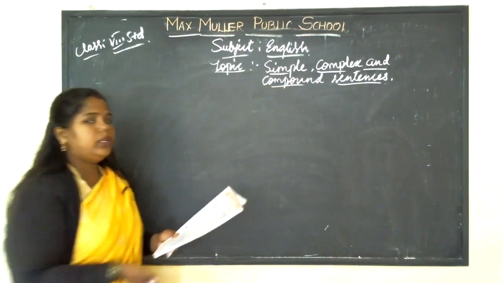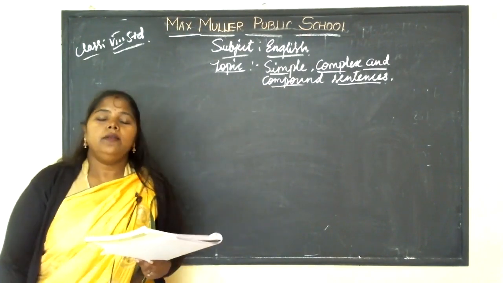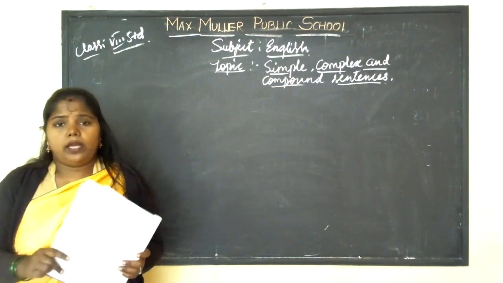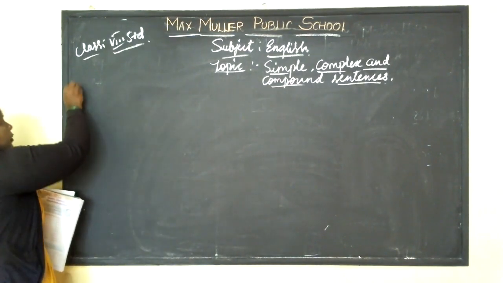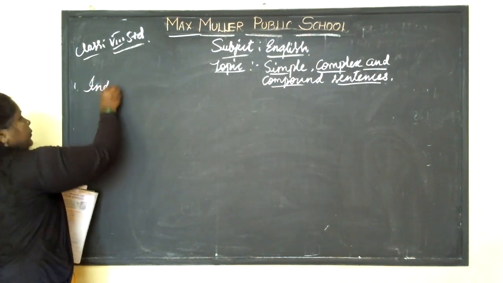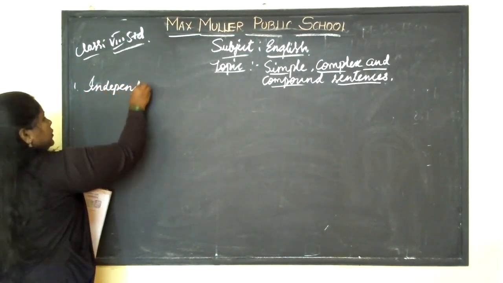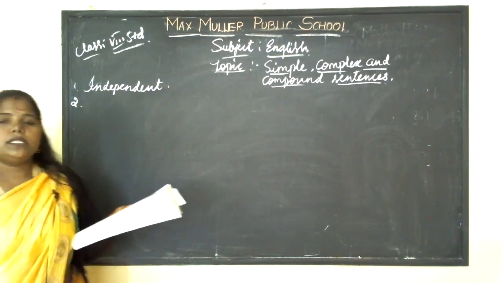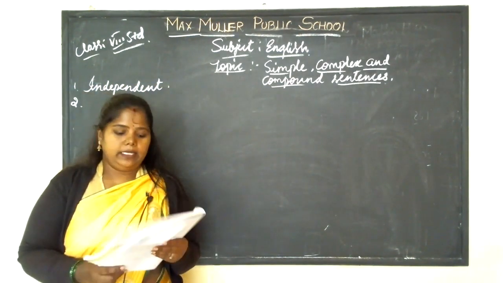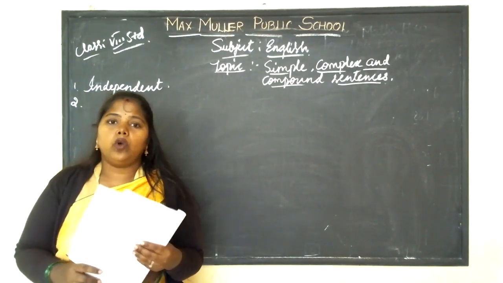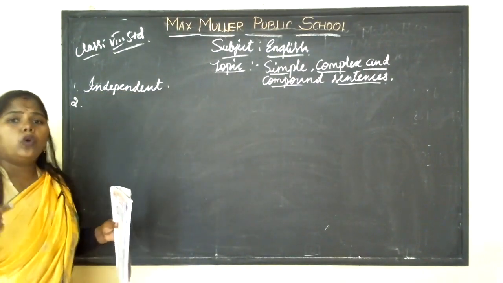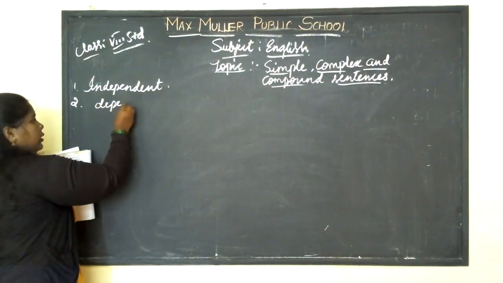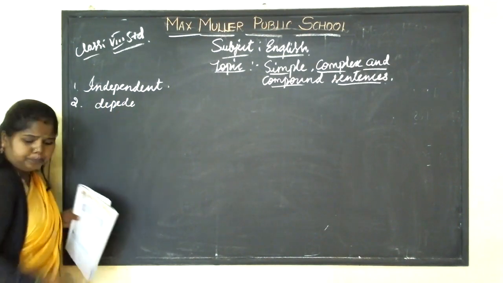The first one is, the mangoes are ripe. This is an independent sentence. The next one is, when I grow up. It's dependent.